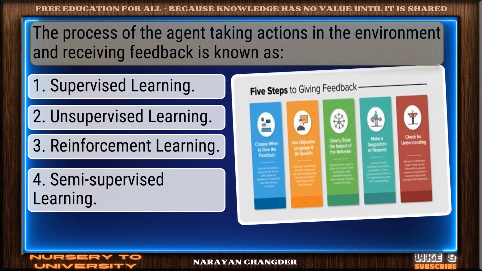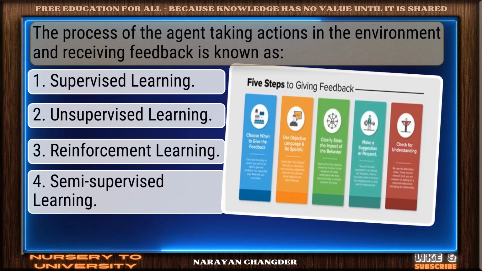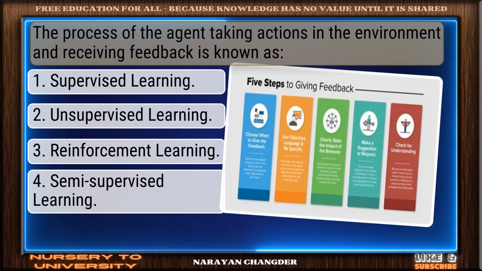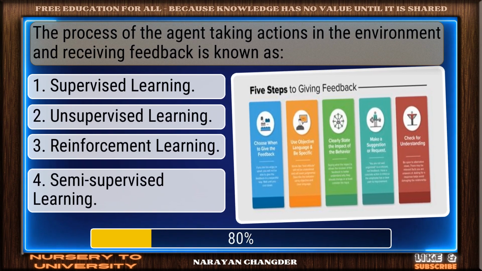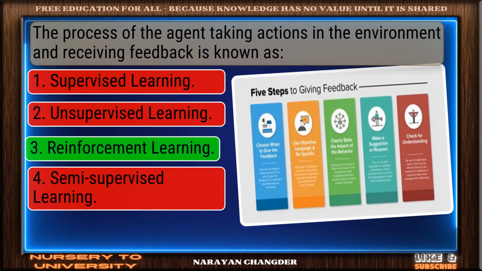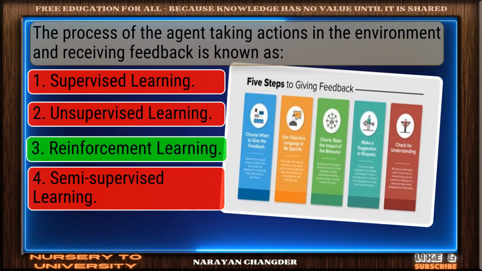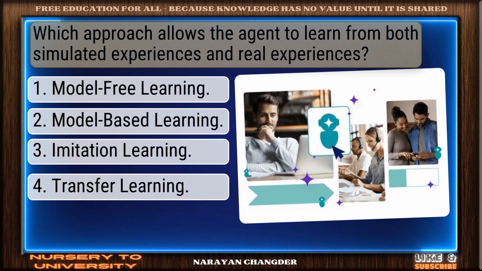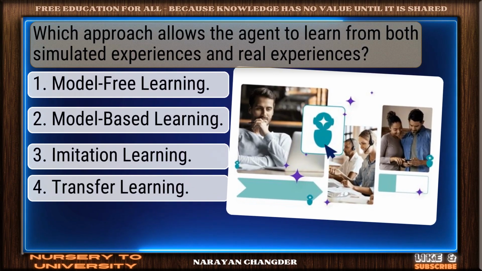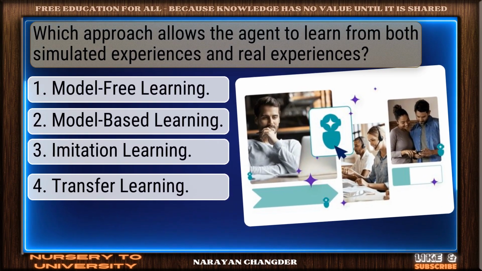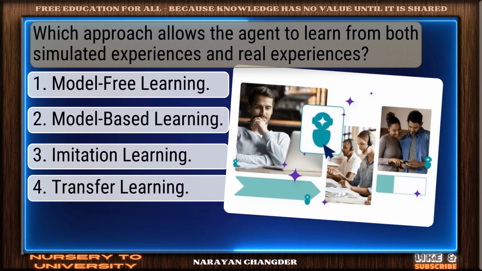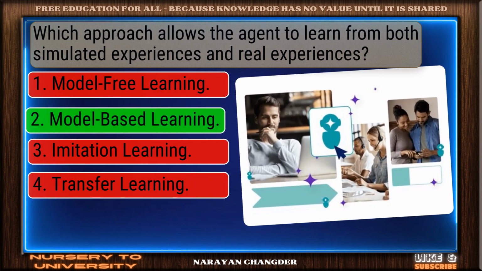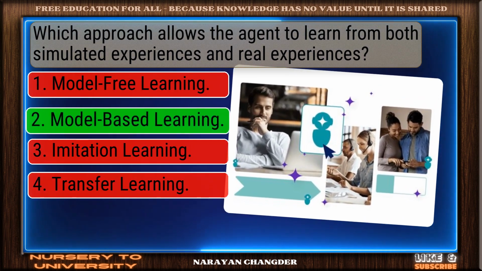Question number 17. The process of the agent taking actions in the environment and receiving feedback is known as? Clear logic. Your choice, reinforcement learning, is sound and 100% true. Question number 18. Which approach allows the agent to learn from both simulated experiences and real experiences? Smart pick. Model-based learning is the correct choice.